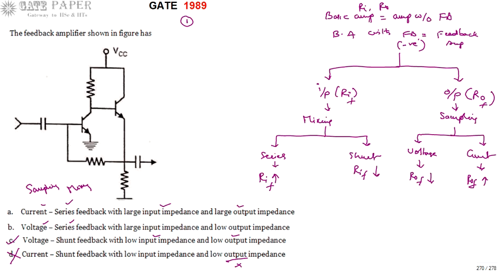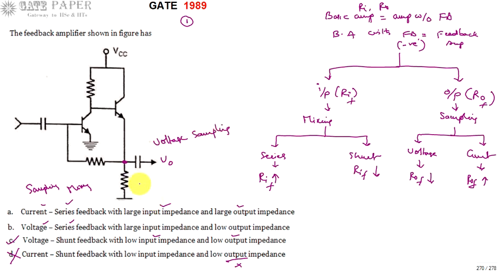If the feedback is taken from the output node itself, then the type is voltage sampling. If the output is taken some other place and the feedback is taken from a part of the output, not exactly at the output node, then it is current sampling. So here this is V0 and the feedback is this one. Feedback is taken at the output node, and output is also taken at the output node, so it is going to be called voltage sampling.